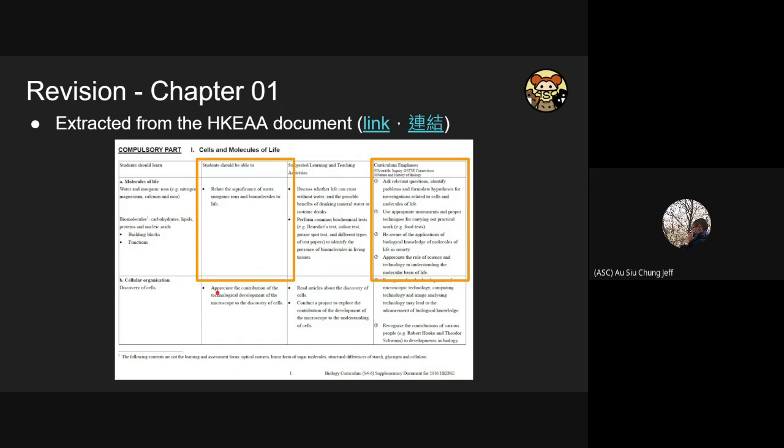Here is an extract of the HKEA document about the DSE exam, and I suggest everyone should have a close look at it because it clearly tells you what you are expected to be able to do. Okay, so remember, go to Google and then look for this document. Okay, so this is the end of the chapter 1 revision.